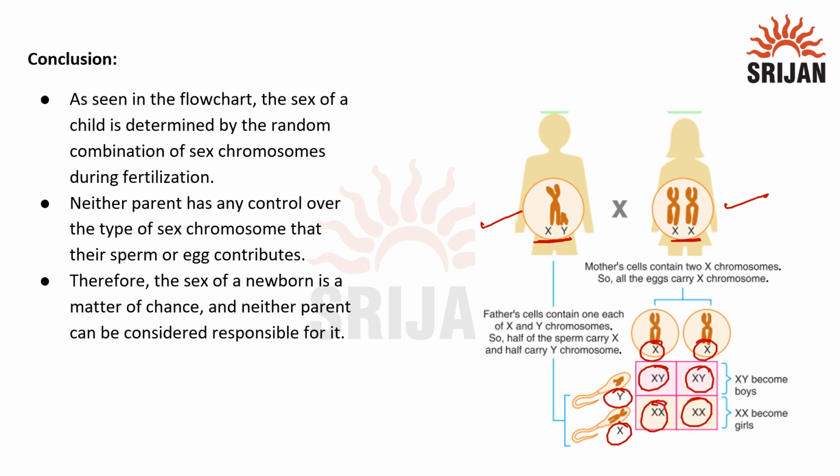So we can conclude that the sex of the child is determined by the random combination of sex chromosomes during fertilization, and neither parent has any control over the type of sex chromosome that their sperm or egg is going to contribute. Therefore, the sex of the newborn is a matter of chance and neither parent can be considered responsible for it.